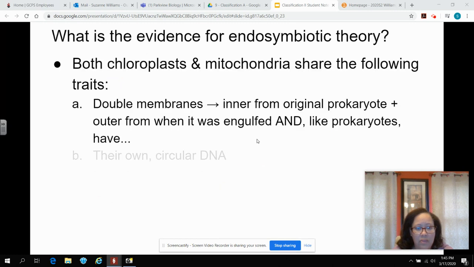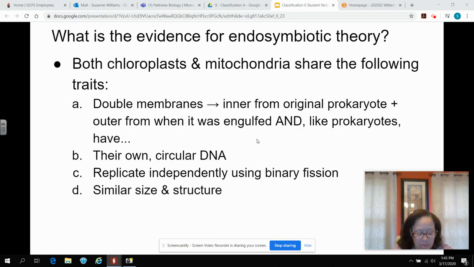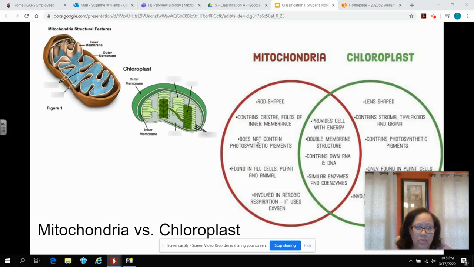Now you have this in your notes, but I'm going to go to this picture while we talk. So follow along with your notes, but look at the picture. Let's look at some of the evidence. The first piece of evidence is that mitochondria and chloroplast organelles are both the same size as bacteria. That's the first piece of evidence.